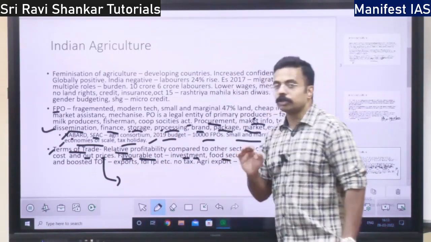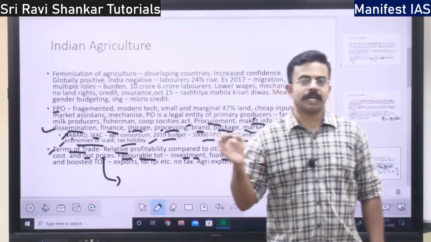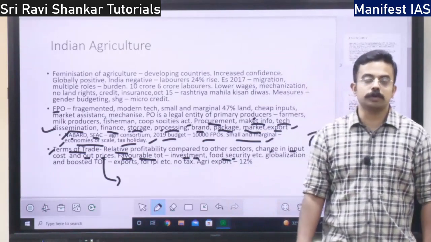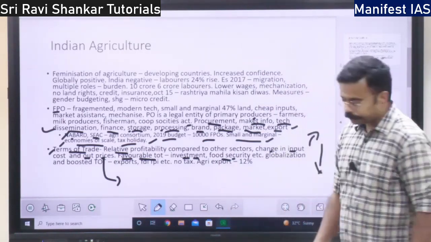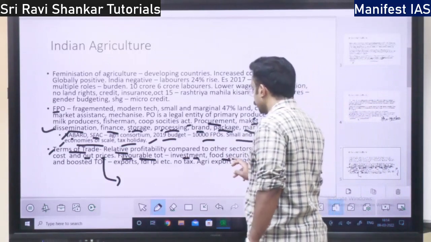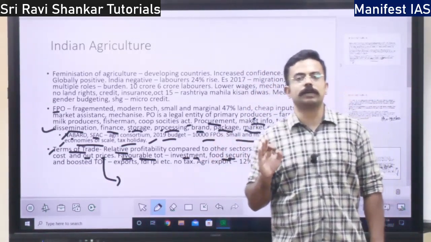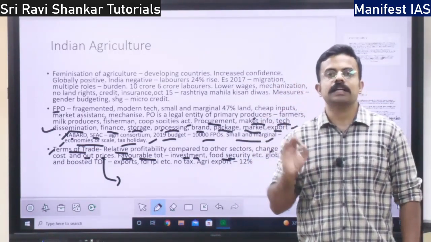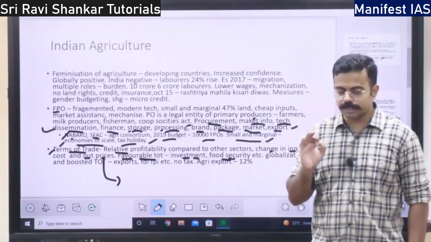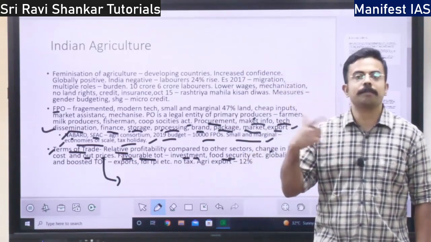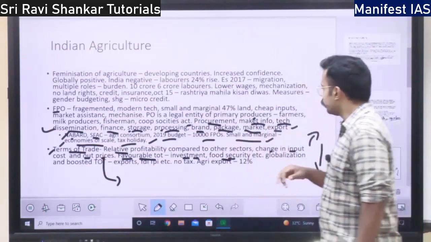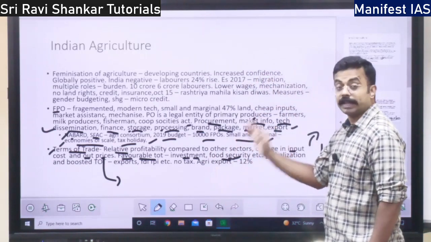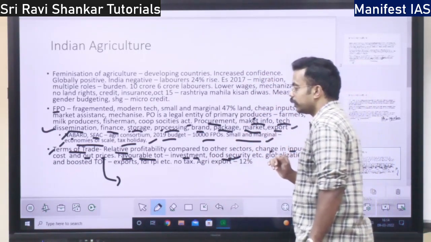And if the input cost is less and the output prices are good, what happens? There will be food security. What do you mean by food security? There is sufficient food available for the population, right? Because the input cost is less, output prices are good. The farmer is getting a remunerative price. What happens? He will produce more and more. When he produces more and more, it will lead to increased food security. This is the benefit of favorable terms of trade, right?